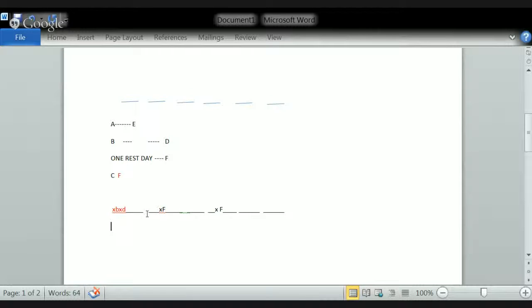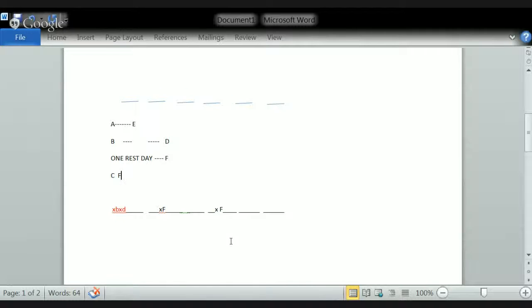B and D will not be discussed on the first day. C and F are immediates. Okay, now these are the hints given.